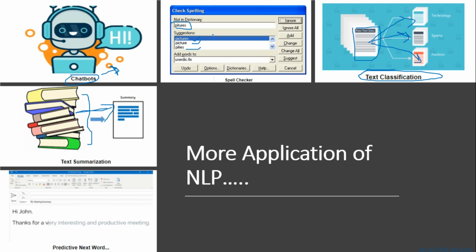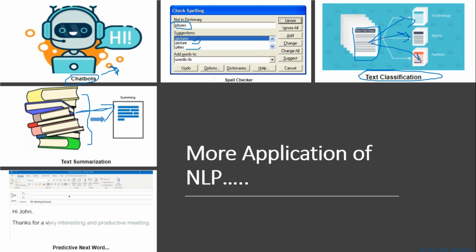Next is predicting the next word. This is something you see when you write a mail in Gmail, where you will find some predefined text that comes up when you write an email. That is done basically by analyzing your previous set of data, understanding your written pattern or your answering pattern. Accordingly the system will give you the next word.